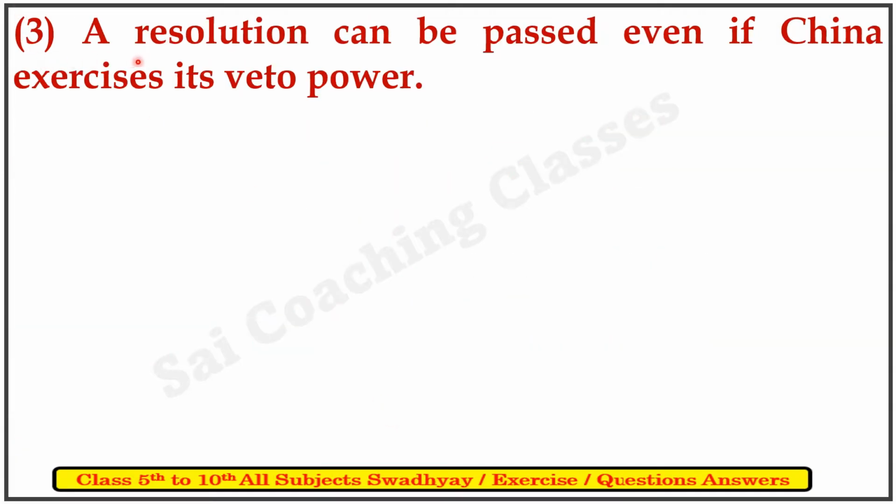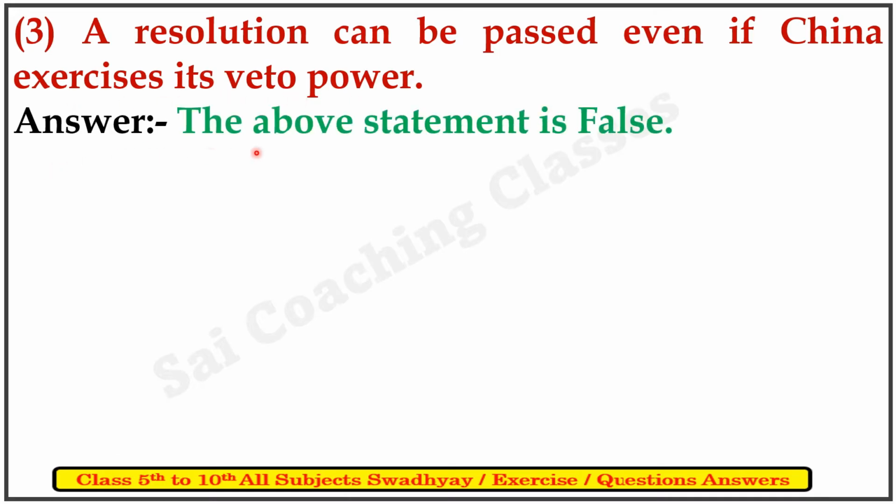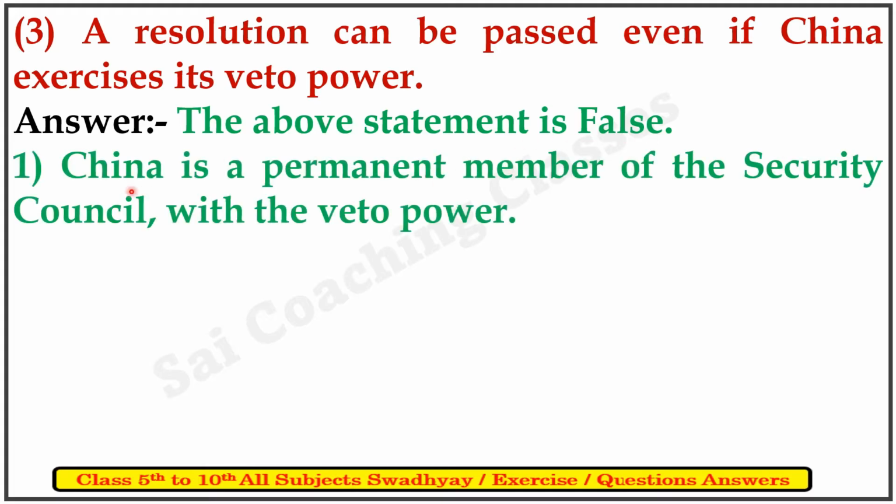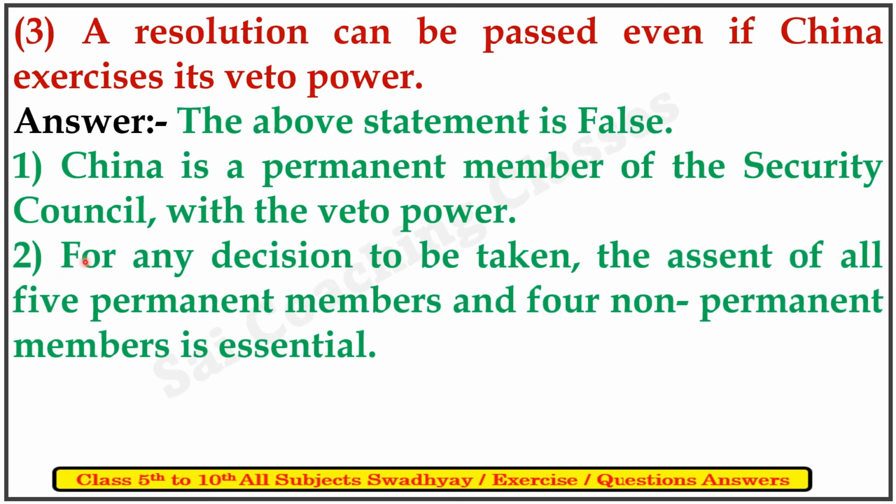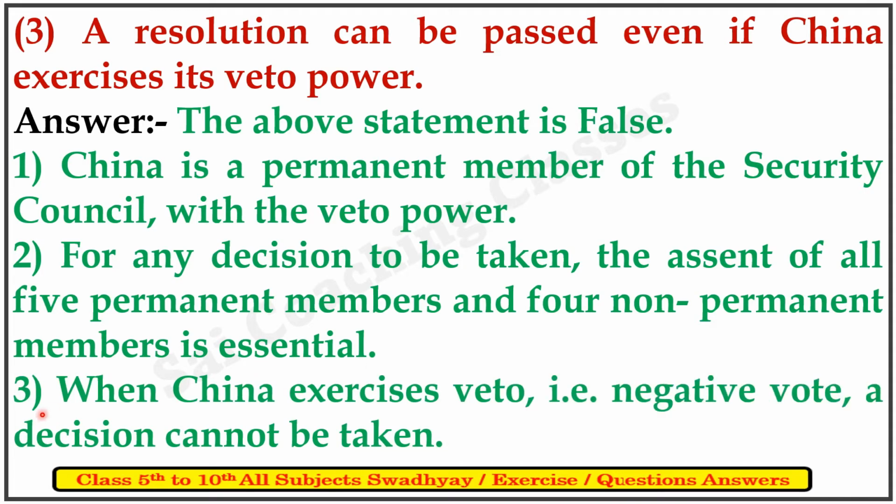थर्ड क्वेश्चन है, a resolution can be passed even if China exercises its veto power. Answer, the above statement is false. First, China is a permanent member of the Security Council with the veto power. Second, for any decision to be taken, the assent of all five permanent members and four non-permanent members is essential. Third, when China exercises veto, that is a negative vote, a decision cannot be taken.